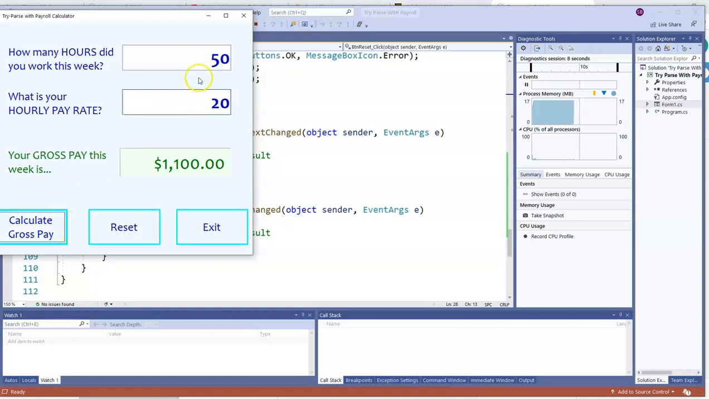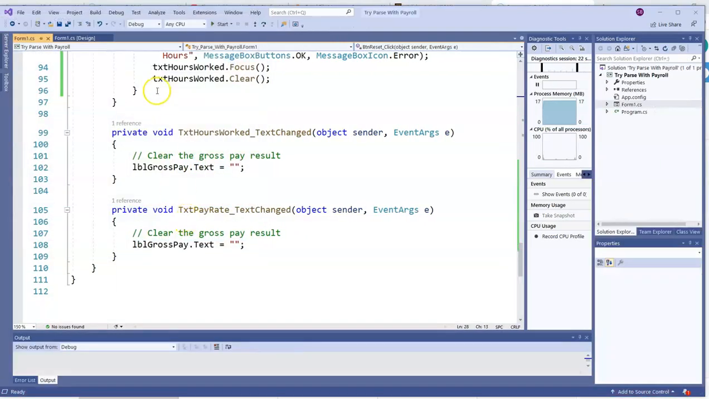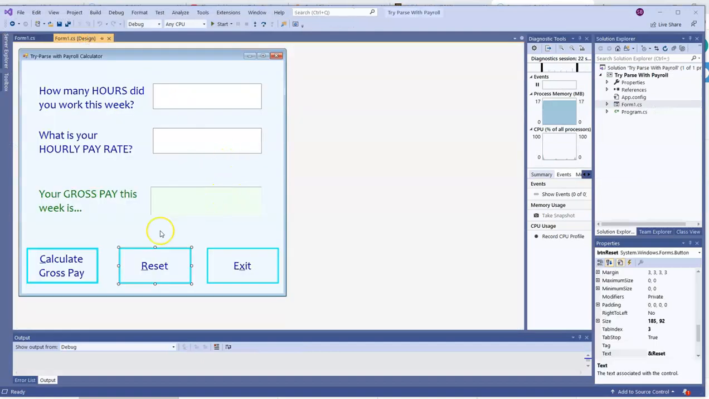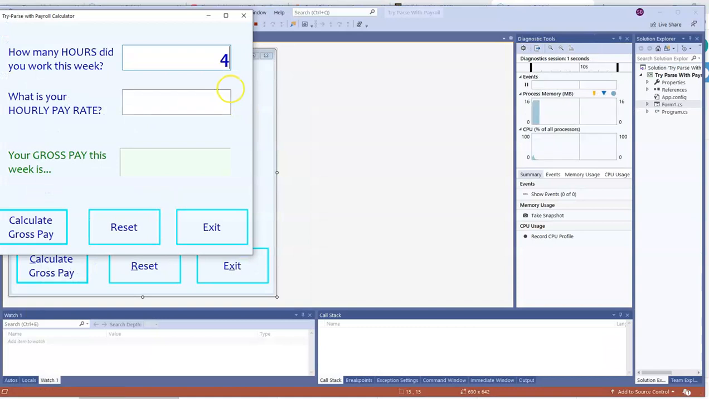So here's our answer of 1,100. If I change anything in the first text box, the gross pay goes away. And they'll have to re-click on calculate gross pay to get a fresh answer. If I do anything in the other text box, the result goes away. That way, they've got to click on calculate gross pay to get the answer they need. Although technically, I've also assigned that as the accept button. So if I click there on form 1, you can see that the accept button is BTN calculate. Hard for you to see this, but I'm going to hit enter on the keyboard, and I'll type in these two numbers and press enter, and then the gross pay shows up.